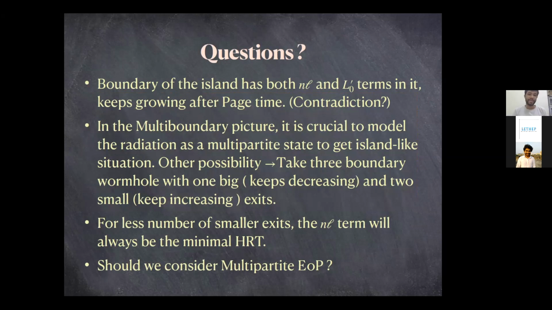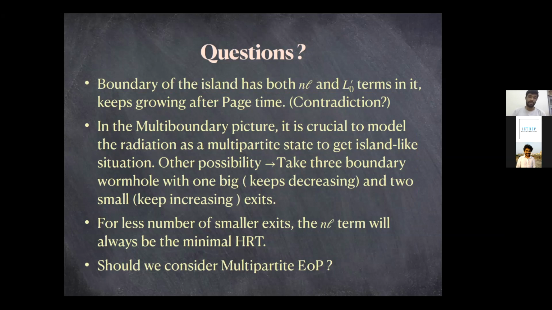Also in the multi-boundary picture, it is crucial to model the radiation as a multipartite state. To get a Page curve, you need to model the Hawking quanta as different smaller exits. You cannot really keep increasing the Hawking quanta throat horizon while you are decreasing the evaporating black hole throat horizon. So you cannot really do that, because you have to have at least 3 exits to realize this model. Then you would need to model the Hawking quanta state multipartitely.